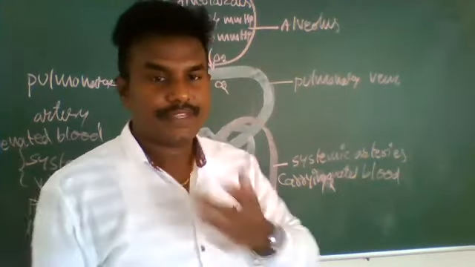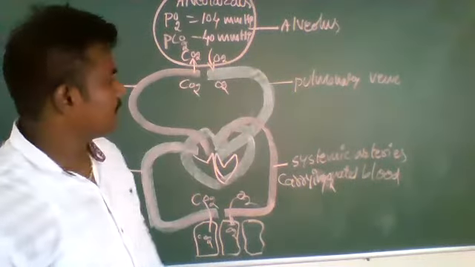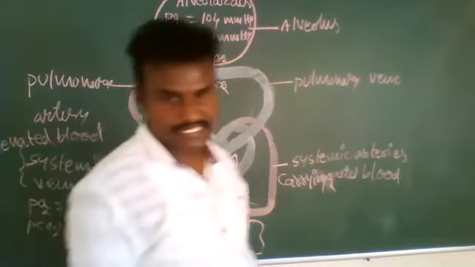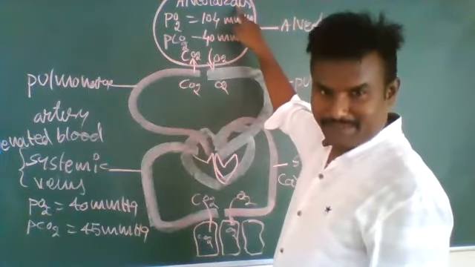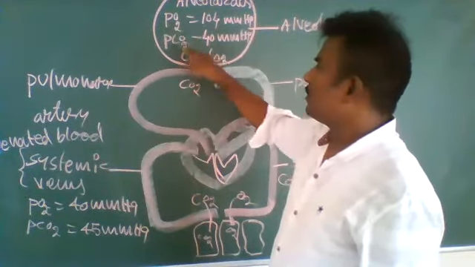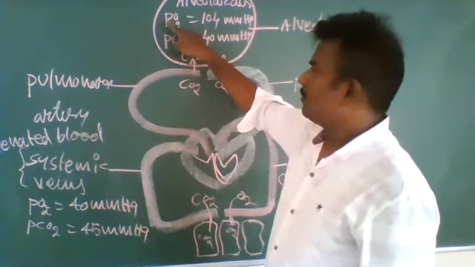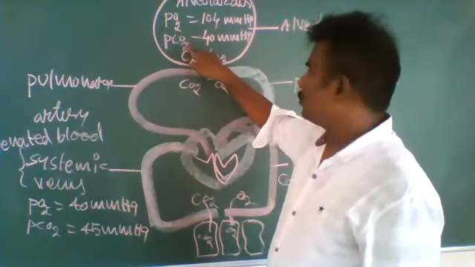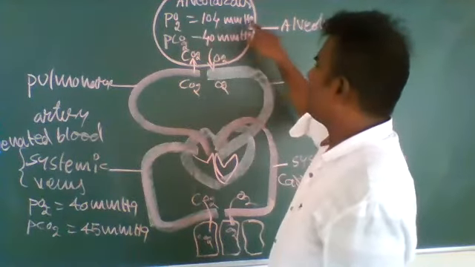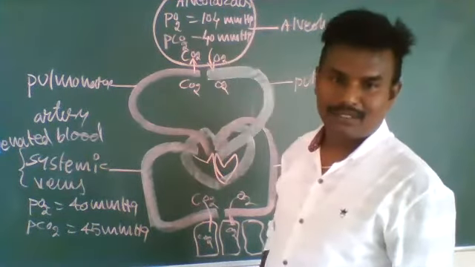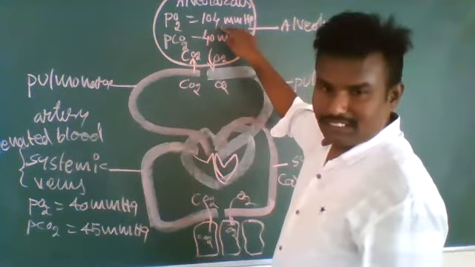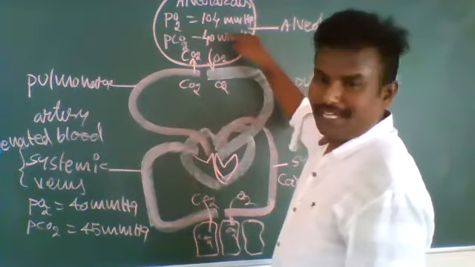The next topic. Here I have to draw one diagram, which was in the textbook. It's called pulmonary gas exchange and systemic gas exchange. First, in the alveolar air, PO2 and PCO2 are different. PO2 is 104 millimeters of mercury and PCO2 is 40 millimeters of mercury. In the alveolus, or alveoli, this differentiation happens.